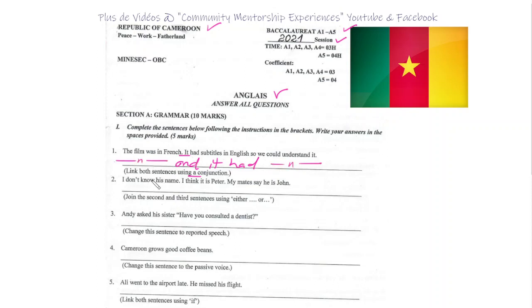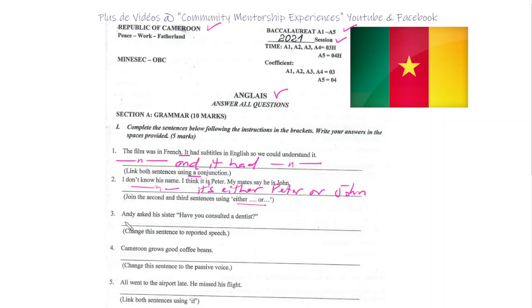Okay, next. 2. I don't know his name. I think it's Peter. My mates say he's John. Right. Join the second and third sentences using either or. So I'm right here. So I'll keep this sentence. I don't know his name. Fine. I think it's either Peter or John. Okay, let's write it down. So I think it is either Peter or John. Right.